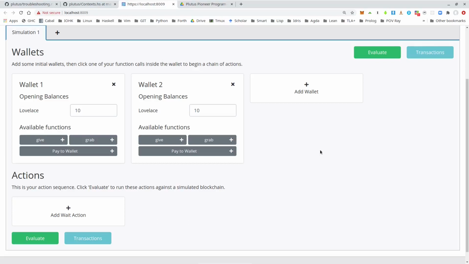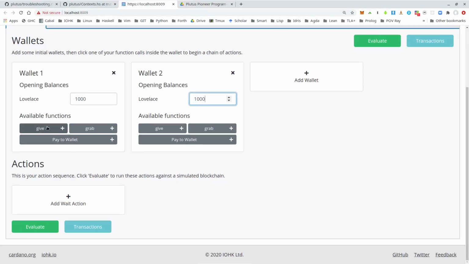But in any case, because there seems to be a fee in the order of magnitude of 10 Lovelace now, it no longer makes sense to have examples with such small numbers. So instead of starting with 10 Lovelace initial funds, we should choose a bigger number, for example 1,000.